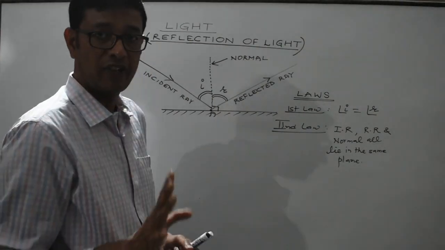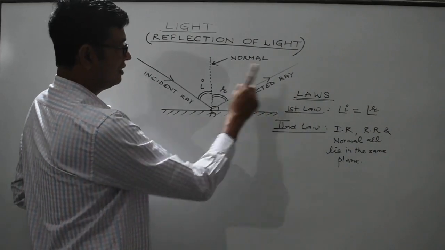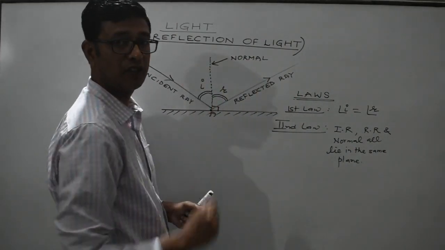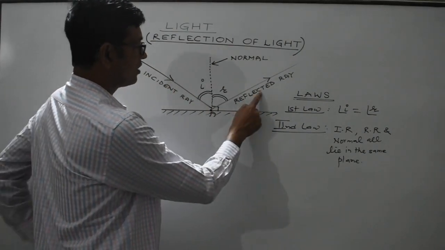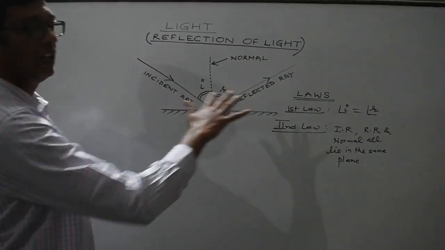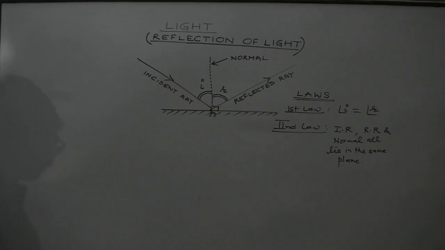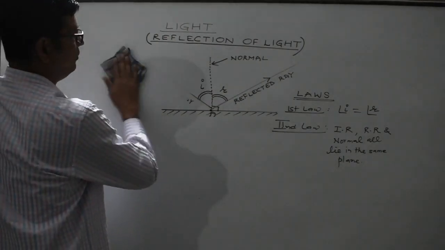So, two laws of reflection. The first law states that the angle of incidence is always equal to the angle of reflection. The second law states that the incident ray, the reflected ray and the normal all lie in the same plane. Now we will discuss some special cases as well.